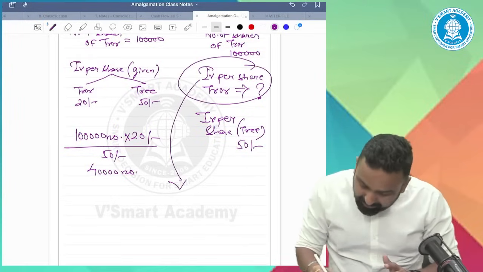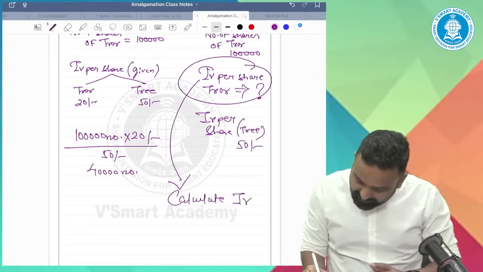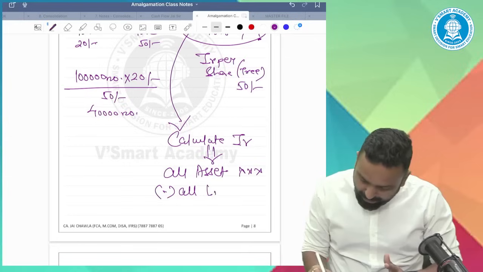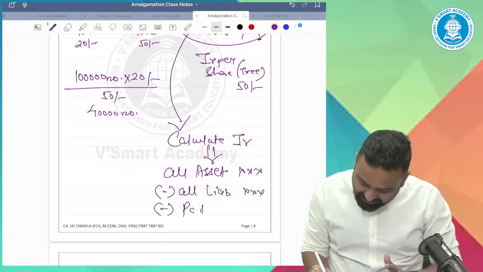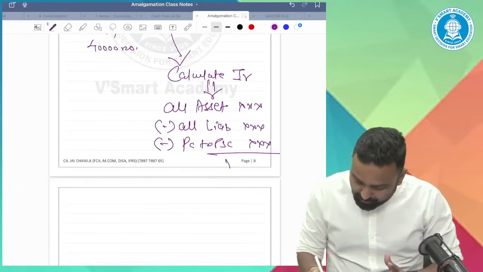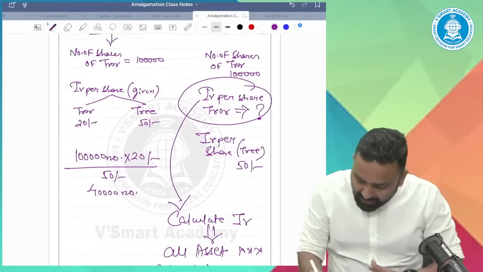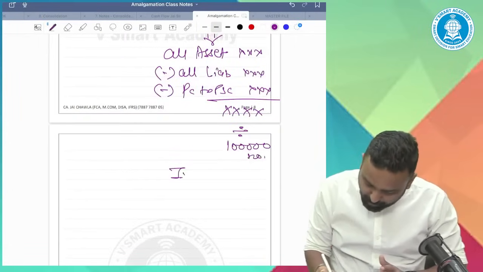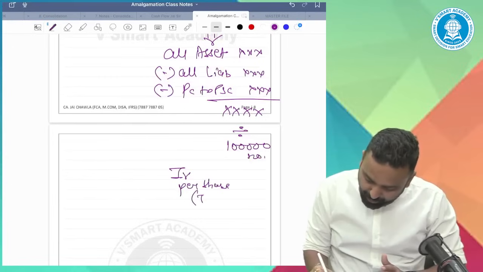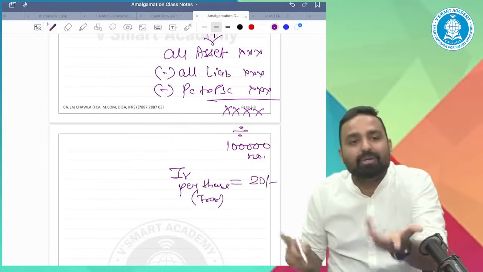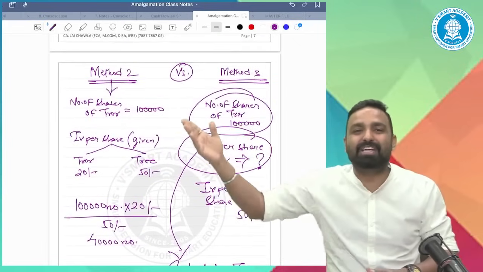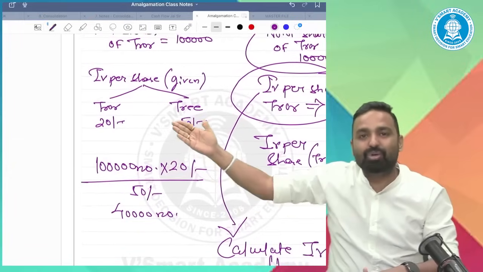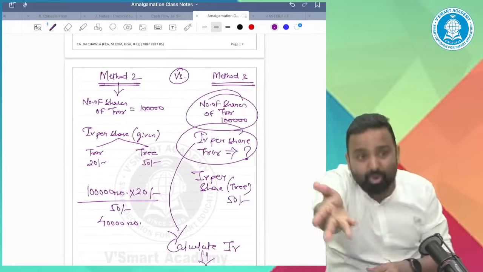You will calculate the intrinsic value. How? All assets minus all liabilities minus PC to preference shareholders. This would come divided by number of shares of RR. You get the intrinsic value of a share of RR, which may be 20 rupees, 22 rupees, 25 rupees. So guys, I'm just trying to say that method 2 and method 3 are almost similar. Method 2 is a shortcut. They have given you the value. In method 3, they are asking you to calculate this 20 rupees.